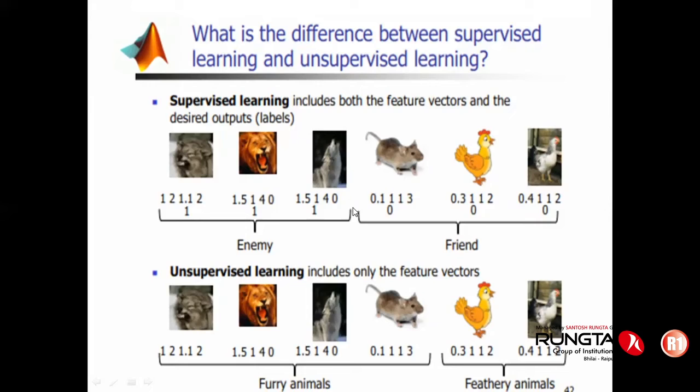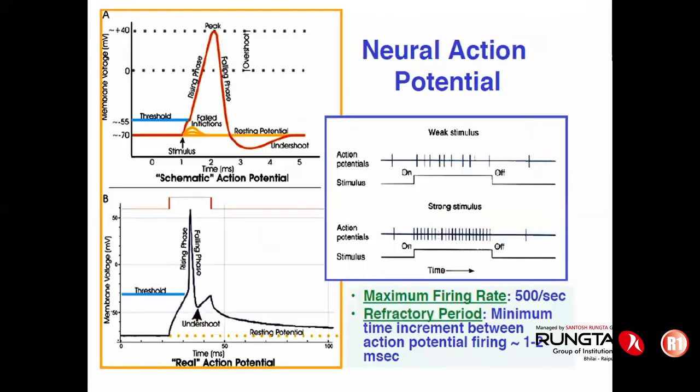And what is the basic difference with unsupervised learning? In unsupervised learning, you don't have output available with you. It will be only input. And based on that input, if the neural network is going to be trained, or we need to train the neural network and take some decision, then that is called unsupervised learning.